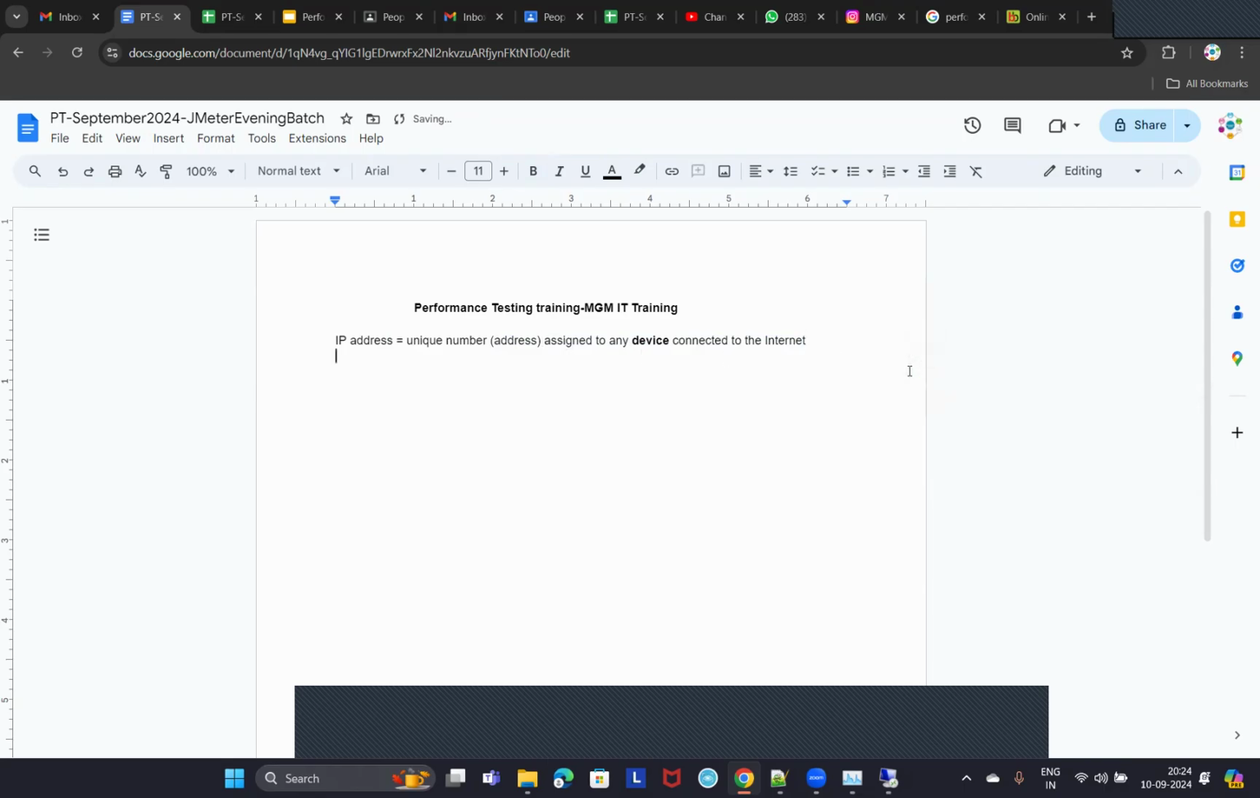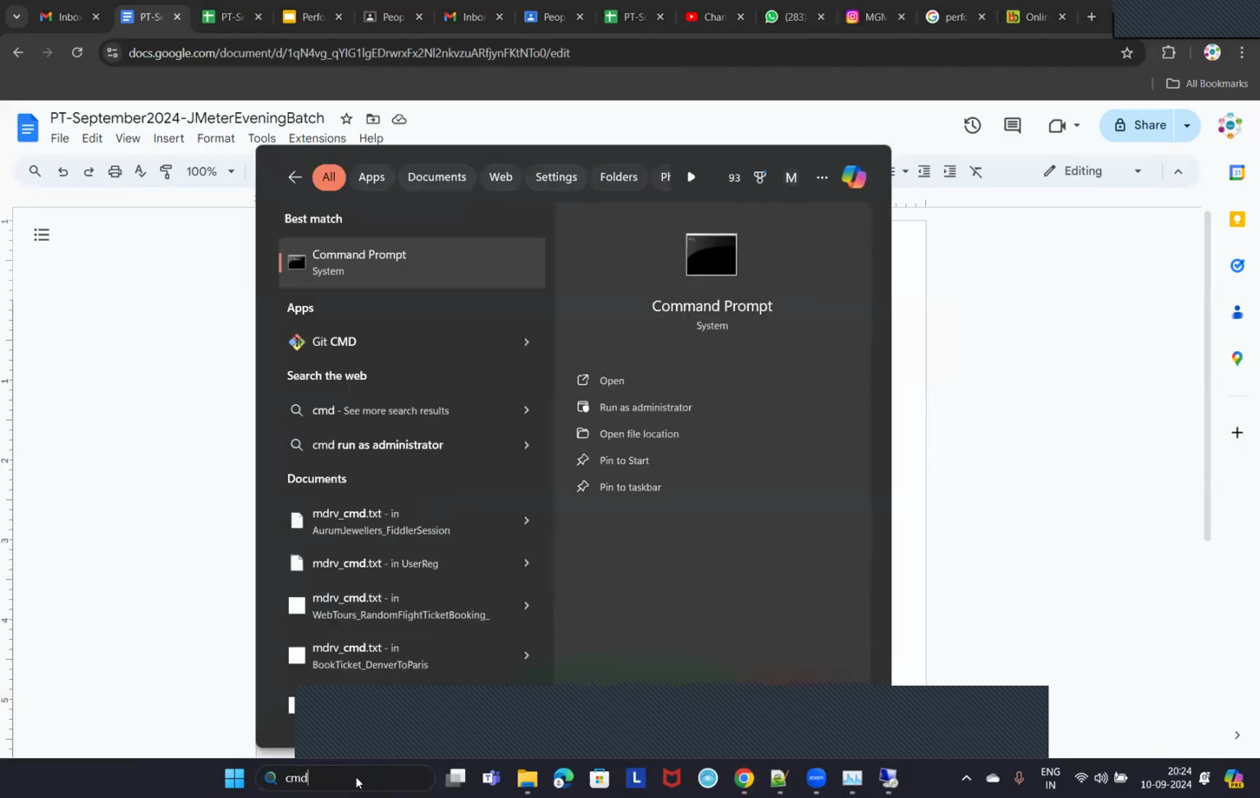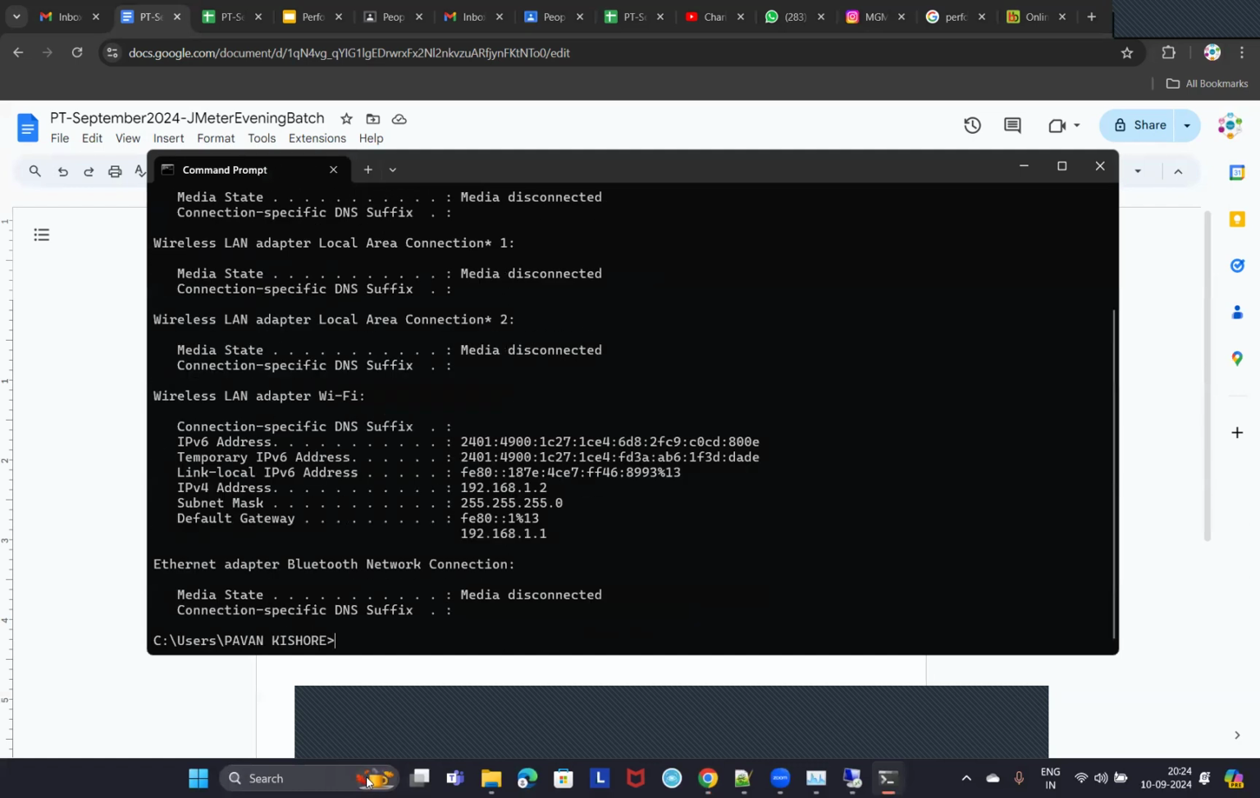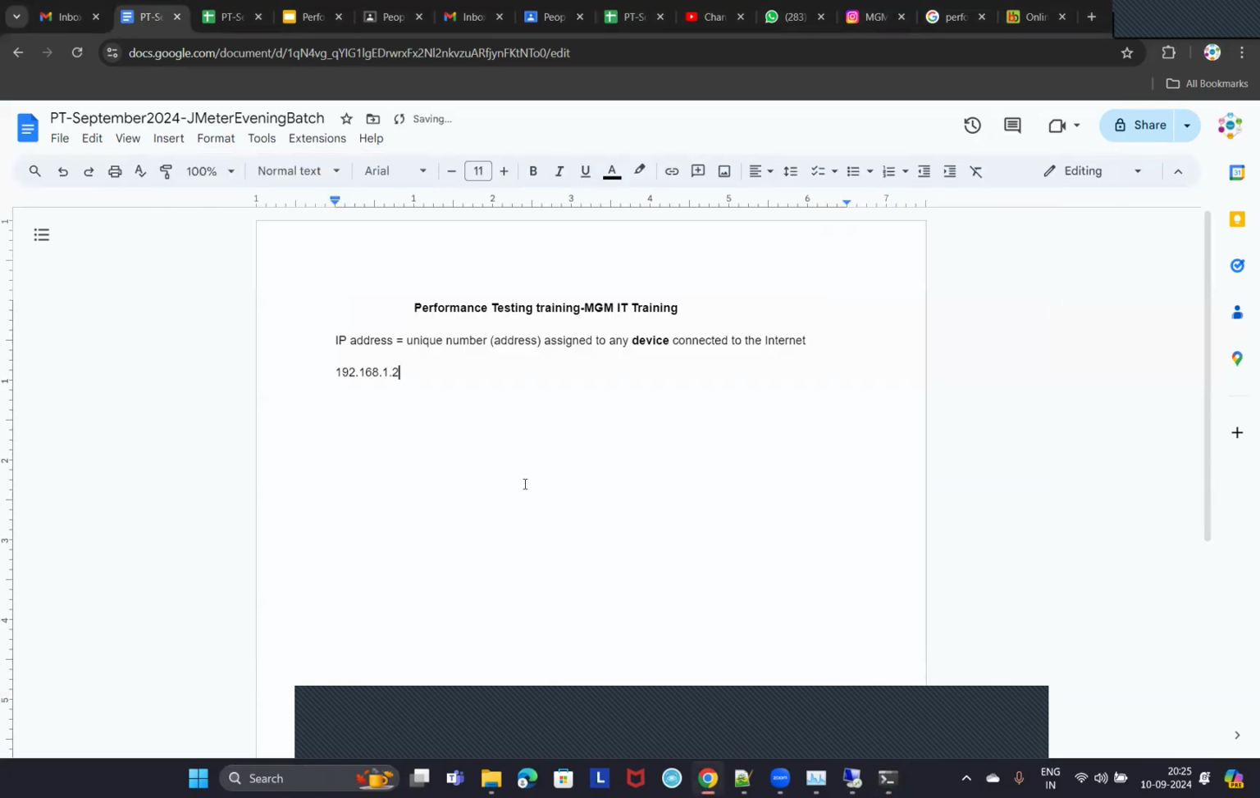And how to check the IP address of your machine? Suppose I want to check the IP address of this machine. How to check it? In command prompt, we can type the command ipconfig. ipconfig, right? So what is the IP address of this laptop now? IPv4 address, sir, 192.168.1.2. That is the IP address of this machine, isn't it?